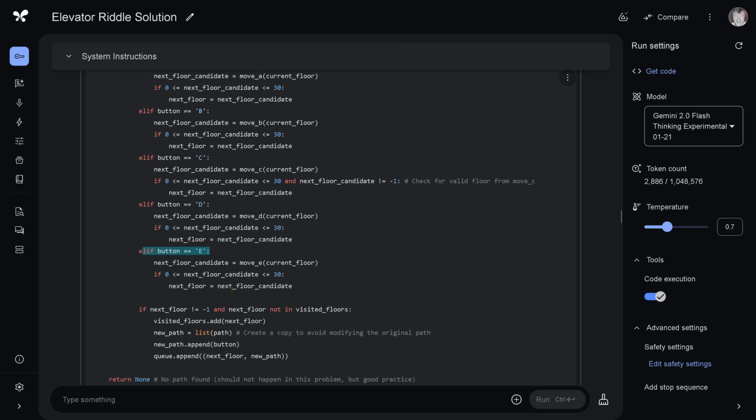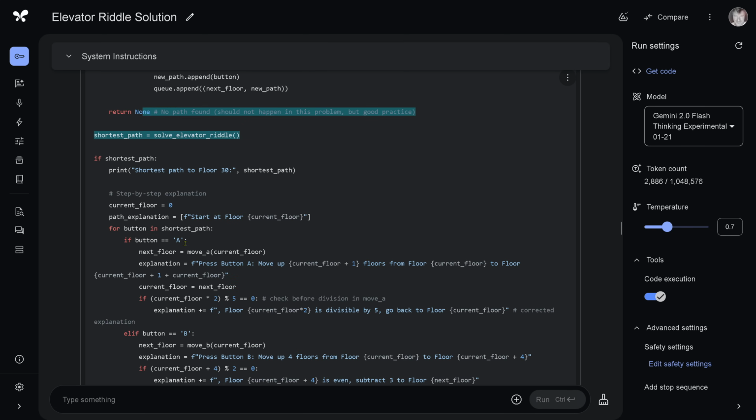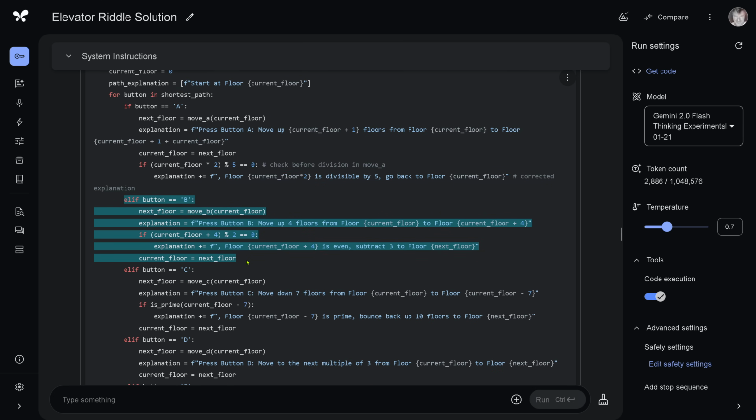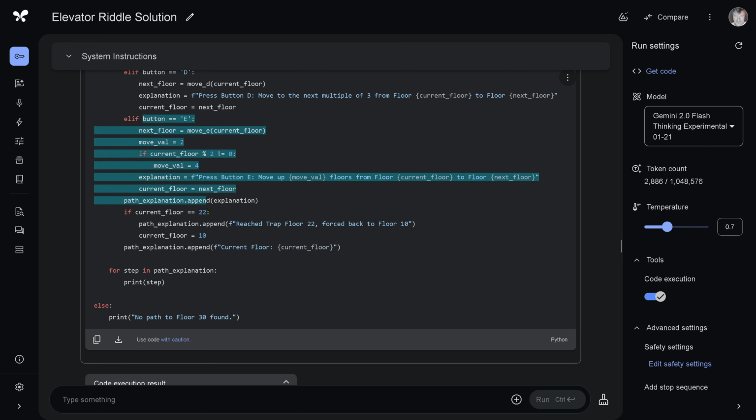Beautiful. We just have a Python optimization here with a simple BFS algorithm, step-by-step explanation, even at the end. So it tells me, hey, this is a solution and this is a solution because for the button B, then we have button C. Here we have button E. And if there's nothing, we say no path found.